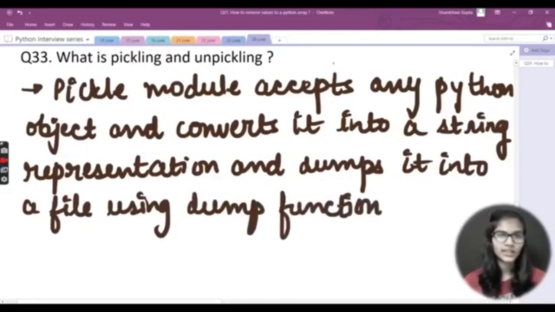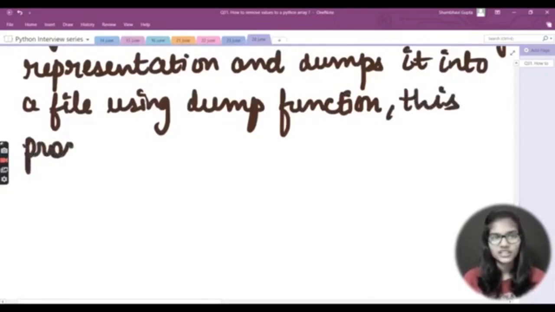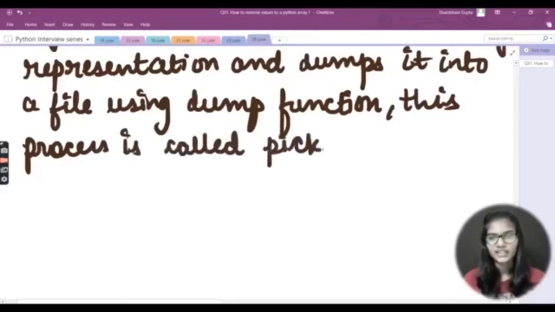The pickle module accepts any Python object and converts it into a string representation and dumps it into a file using that dump function. And this particular process which I just wrote, I would write that this process is called pickling. That is pickling, right? If you did not know about this, I hope you have got it now.